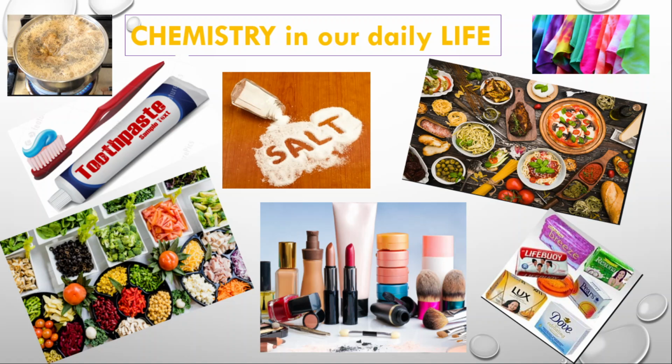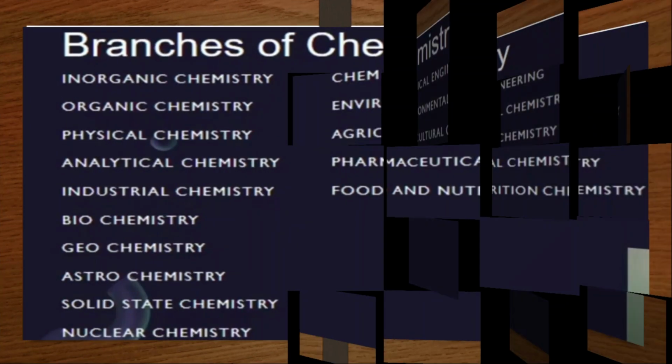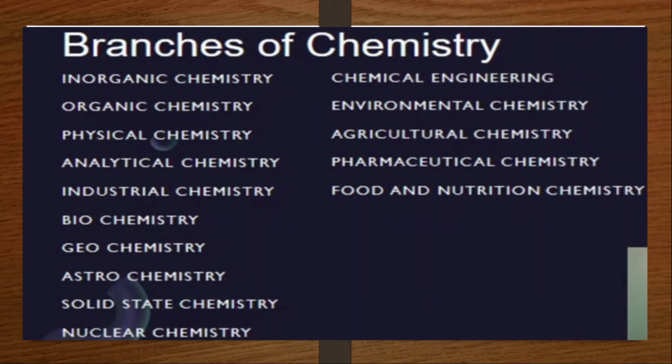In our last class, we ended our class with this beautiful and colorful slide. So, we are going to study today about the branches of chemistry. About some 15 branches of chemistry are there. Chemistry is being studied under 15 different branches.